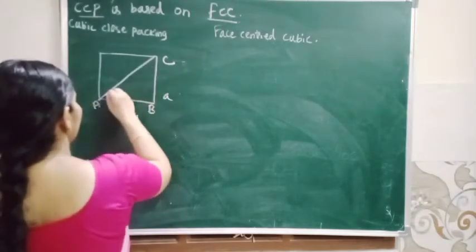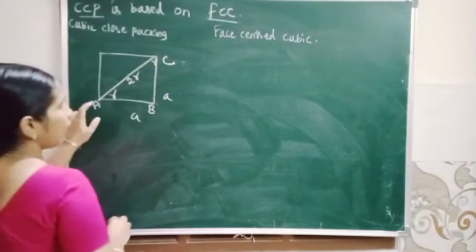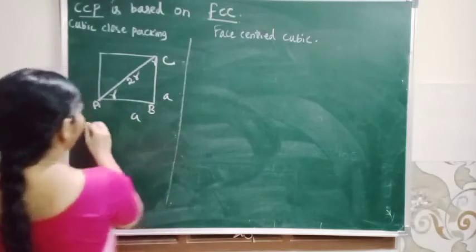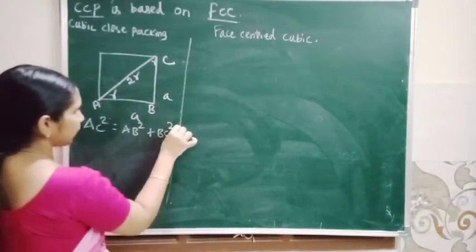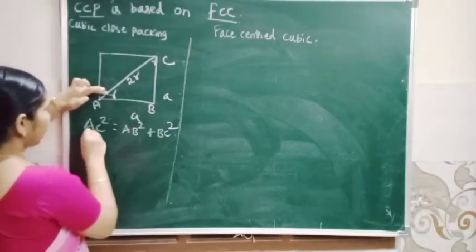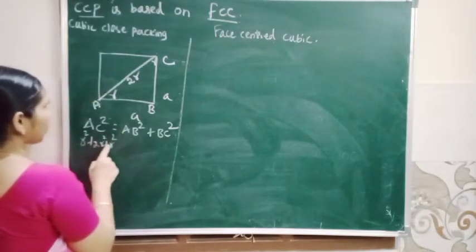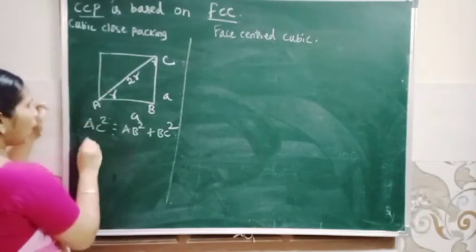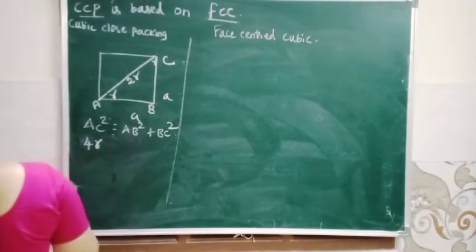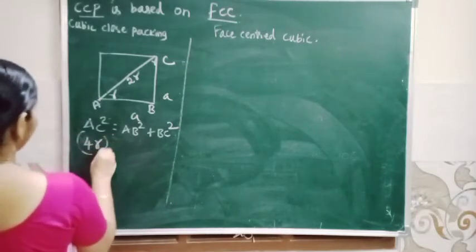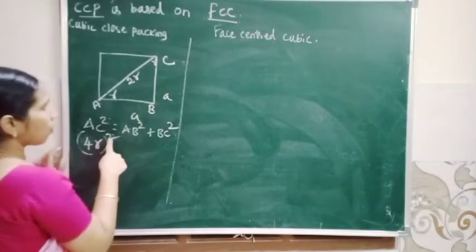Here this is 2r, here r, and here r. So AC square equals AB square plus BC square, which is r square plus 2r whole square plus r square, so simply you can put 4r the whole square.